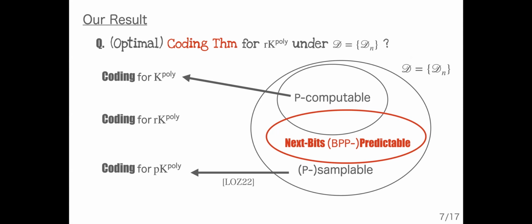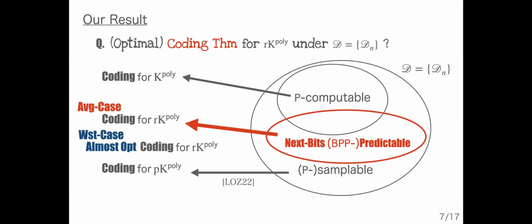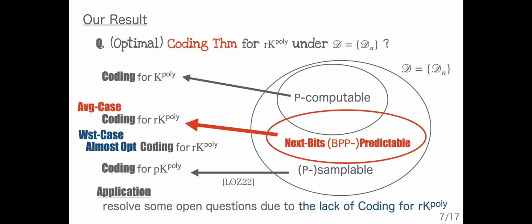And we show that this class admits average-case optimal coding for rK poly. And in the worst case, we obtain almost optimal coding for rK poly. And then we use this coding theorem to resolve some open questions in the meta-complexity community coming from the lack of a coding theorem for rK poly.